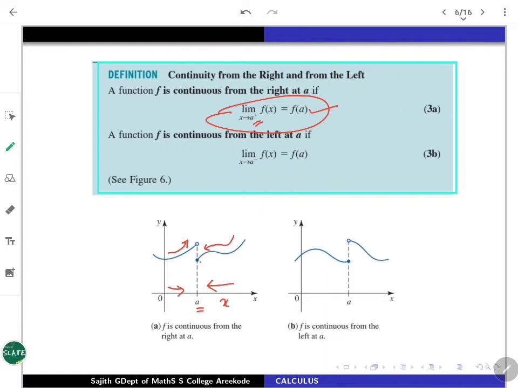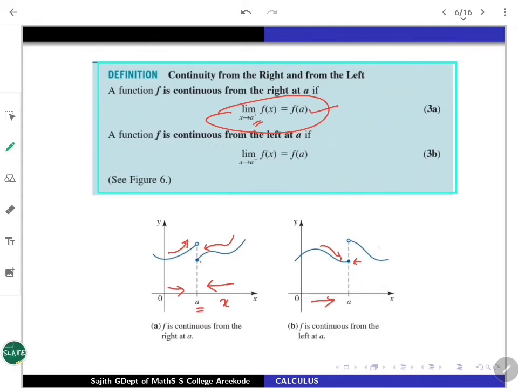That is what f is continuous from the right. Naturally, continuity from the left, that is f continuous from the left at A, also can be defined. That is, the second graph will give the answer. If you are nearing towards A from the left, you will merge with this evaluation. It says that the function is continuous from the left at A.